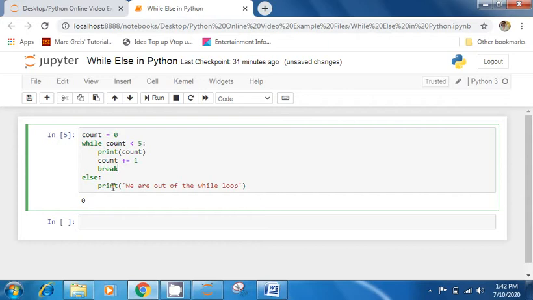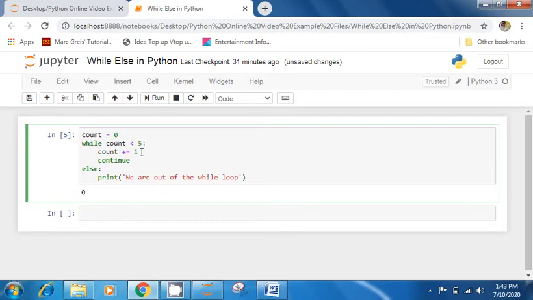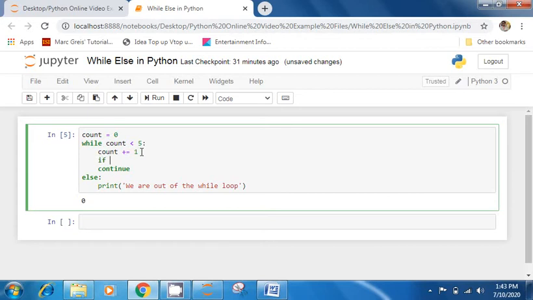Okay, so another important function is continue. So let's see what this continue will do and how to write this. If I write here continue, and let me just do some changes. Okay, so let me remove this from here. Count plus 1, it will increment and then I want to check if count is equal to 2. Okay, then continue will have to be indented and print count.